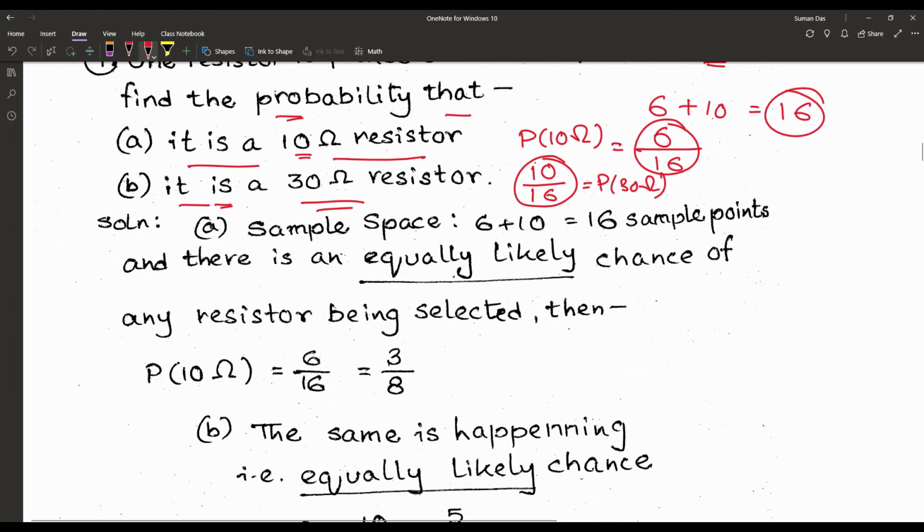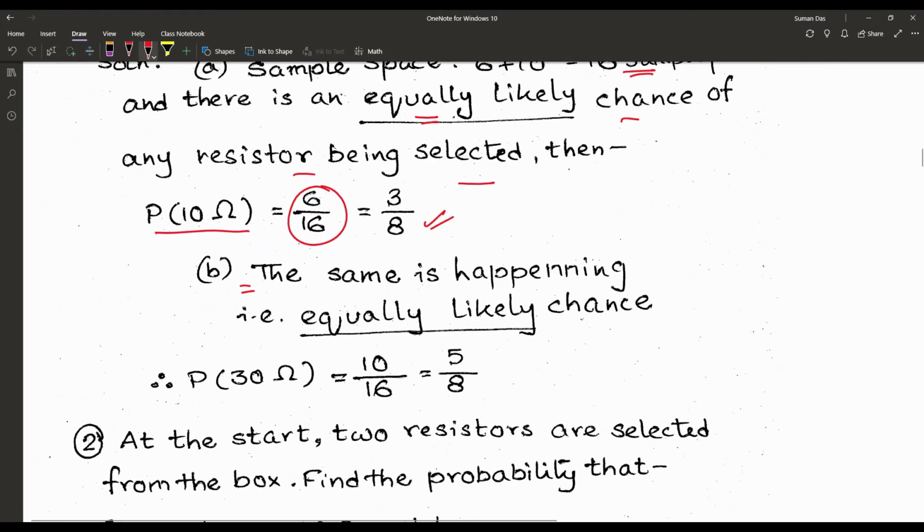So the sample space contains 16 sample points, and there is an equally likely chance of any resistor being selected. So probability of 10 ohm is 6 by 16, which is equal to 3 by 8, and the same is happening, equally likely chance for the 30 ohm, so that is 10 by 16 or 5 by 8.